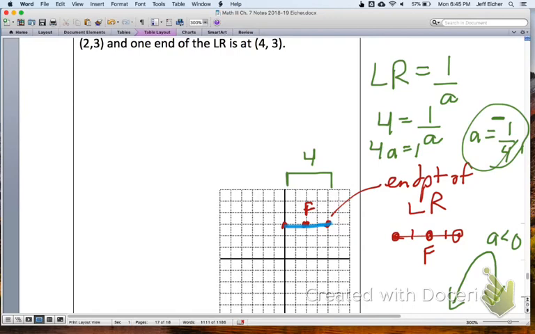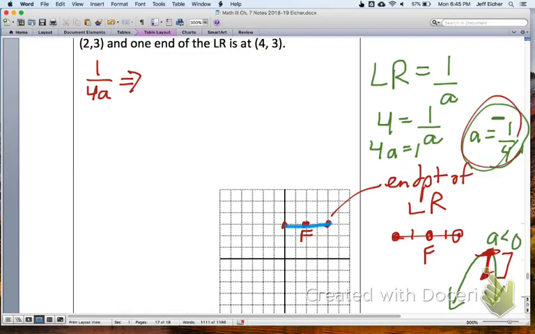Okay, now what can we do now? I feel like I'm going to need some space up here, so let me put this, this is the focus right here. So the focus is a certain number of units away from the vertex. We want this vertex right there, that point. How far away is the focus from the vertex? Well, it is 1 over 4A units away.